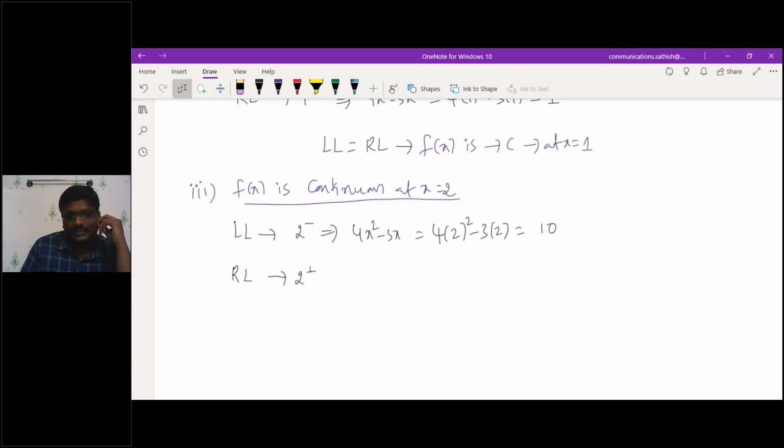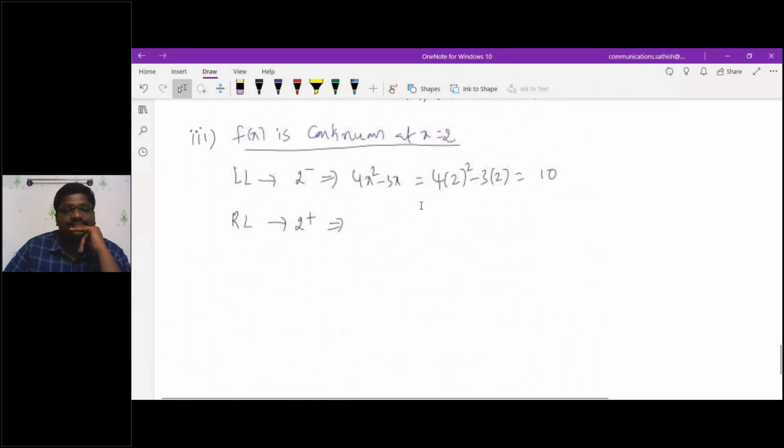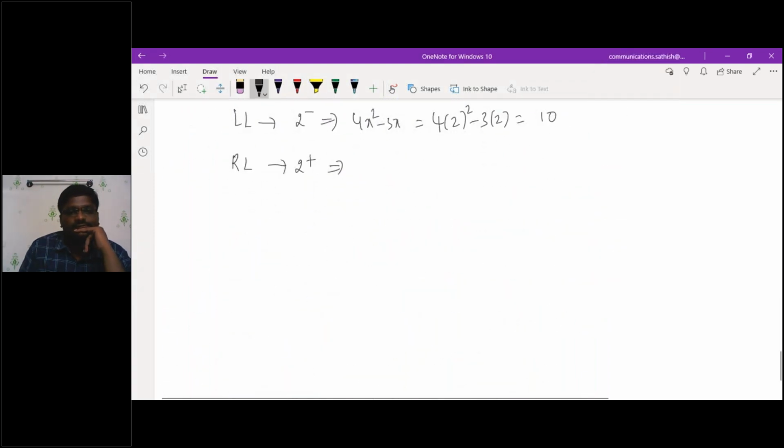Then similarly the right limit, 2 plus: for the right limit, what will you have? Greater than 2, which is 3x plus 4. 3 into 2 plus 4. This also is how much? 10.